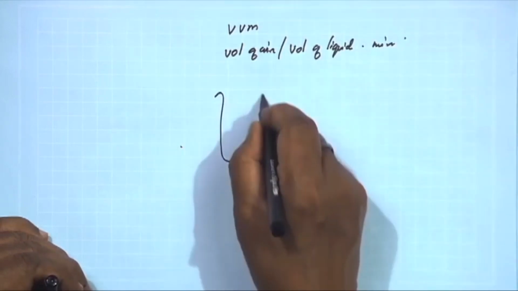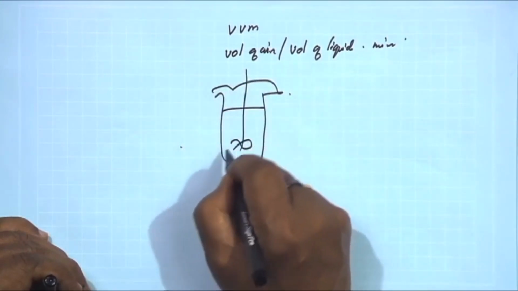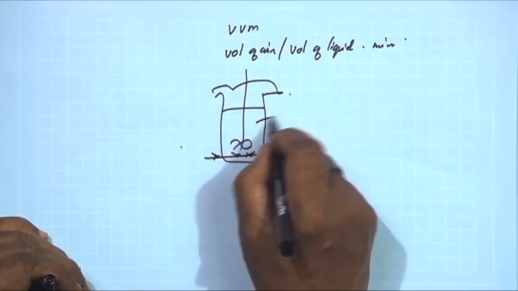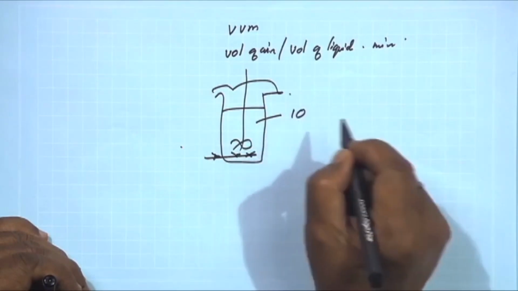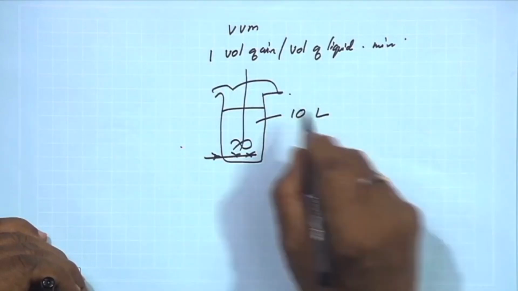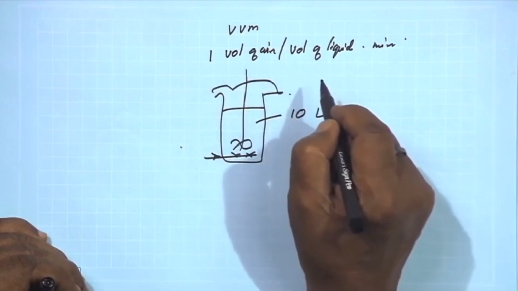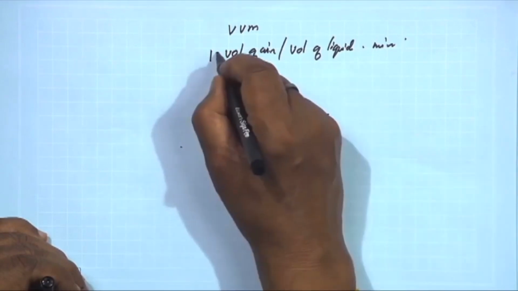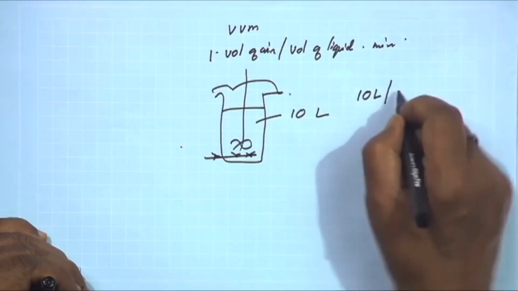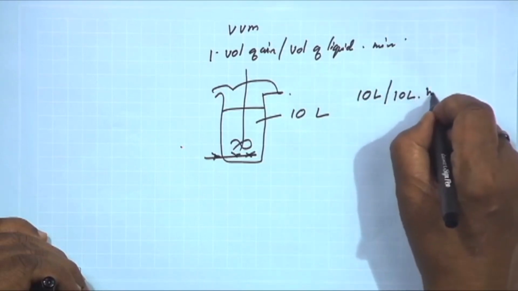Suppose this is the fermenter and the working volume, let us assume we are doing the aeration herein. Let us assume this working volume is 10 liters, and if you say this is 1 VVM, that means 10 liters of air per 10 liters volume of the medium per minute.